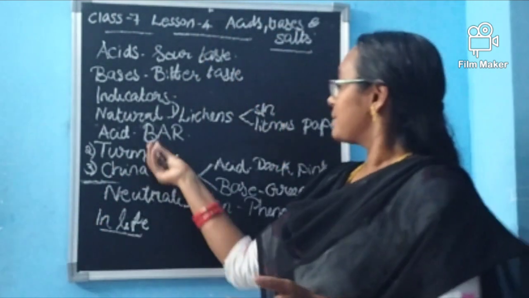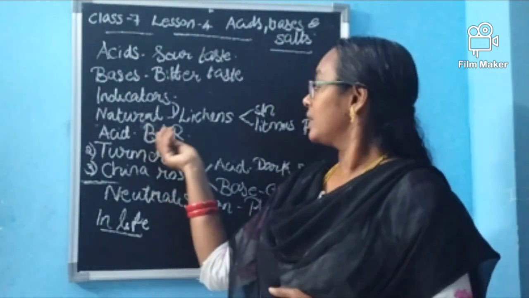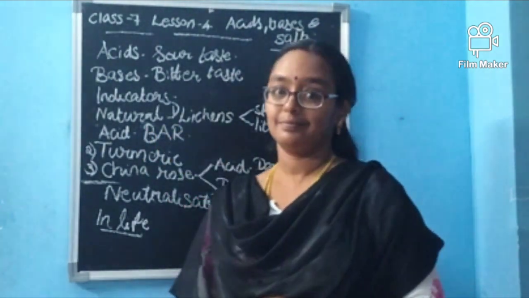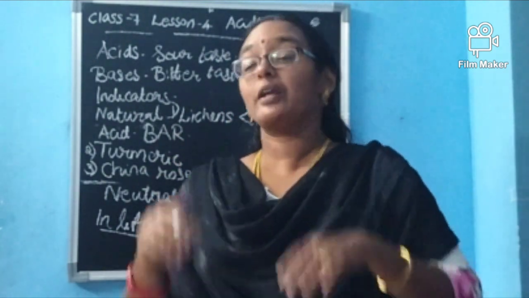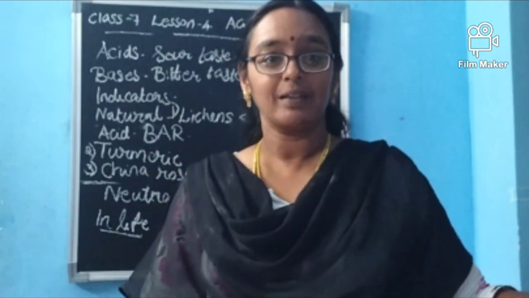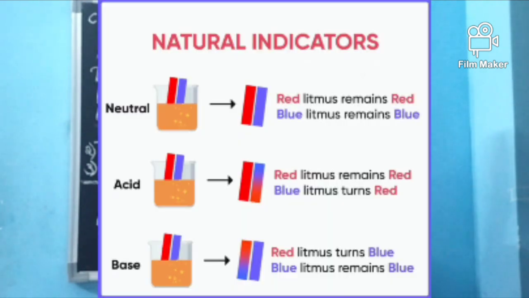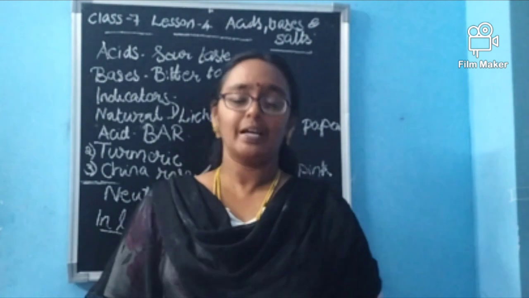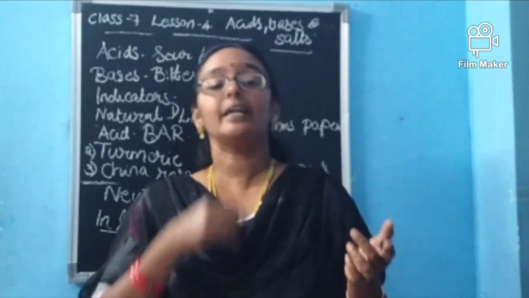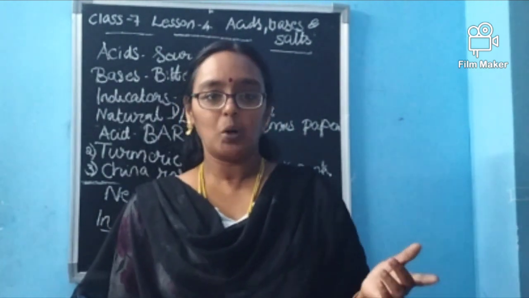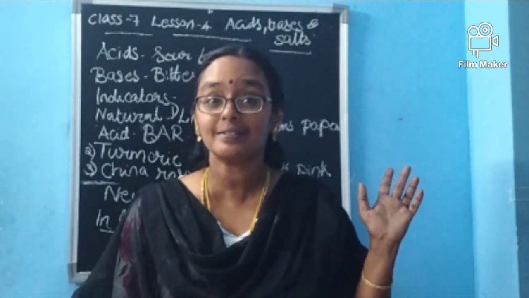See, bar. Bar means B, blue in acid turns red. It's easy for you to understand. In any way you are learning, it's not my problem, but you should learn: blue in acid turns red. Bar. So you need not worry about whether blue turns red or red turns blue. You need not have any confusion. You can learn like this: bar for acid, blue in acid turns red. And the opposite, red in base turns blue. Okay, is it clear? Is it easy for you to understand now?